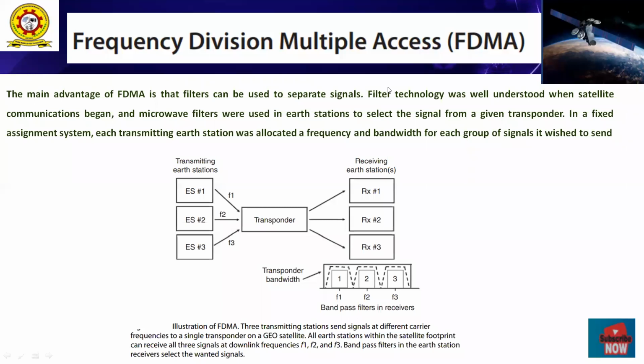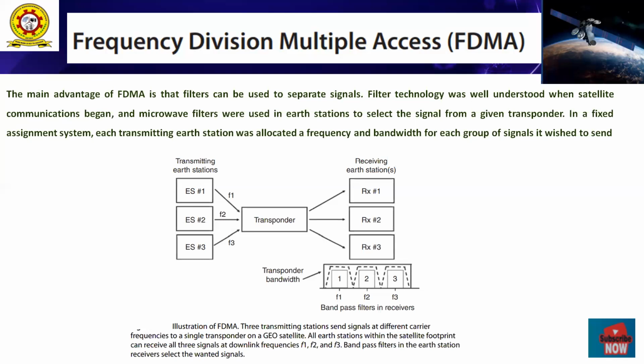By using FDMA, how many transmitting earth stations do we have? In this example, we have 1, 2, 3. All these 3 earth stations are configured in the particular FDMA.